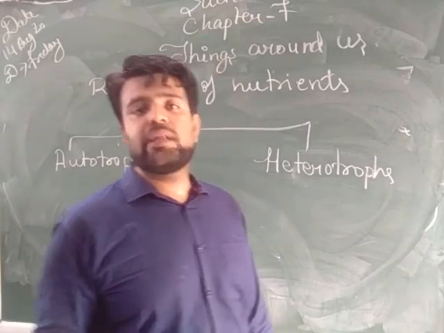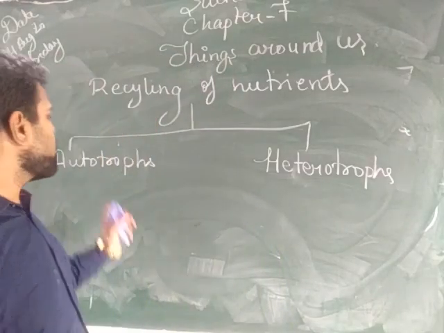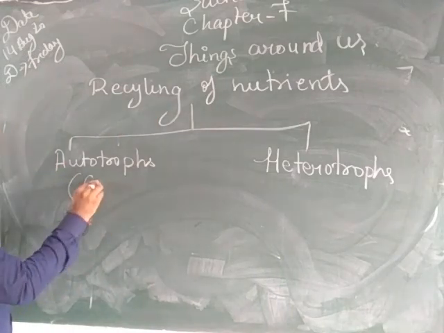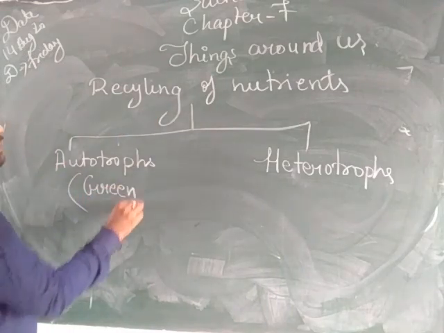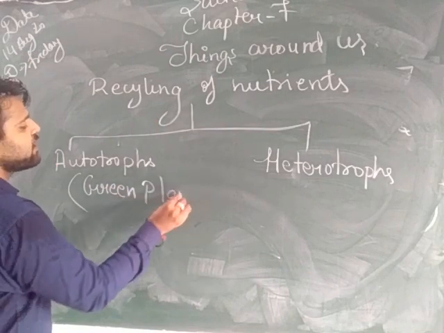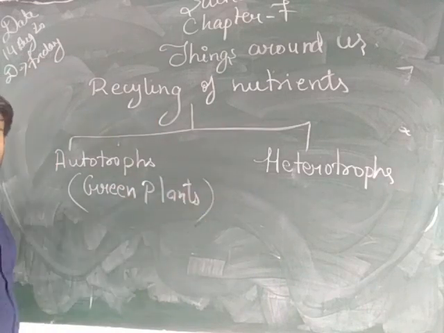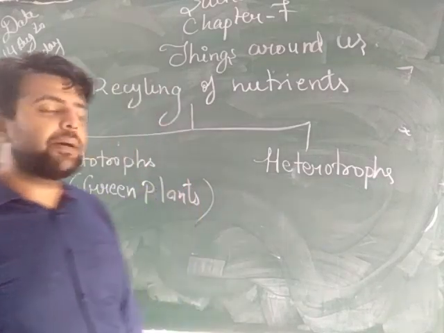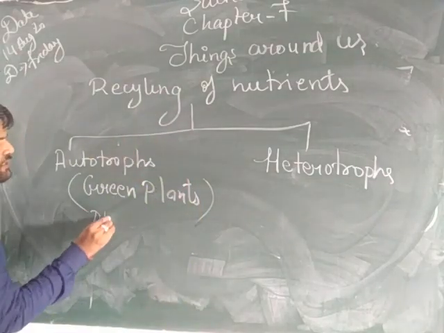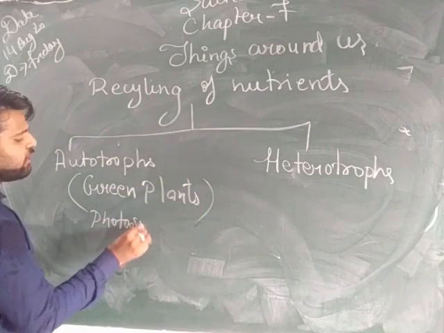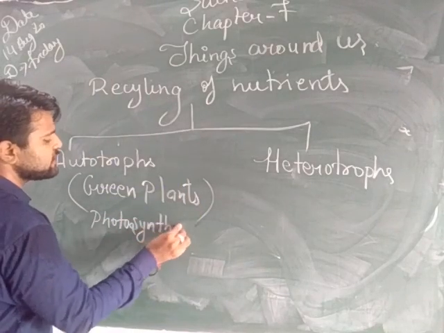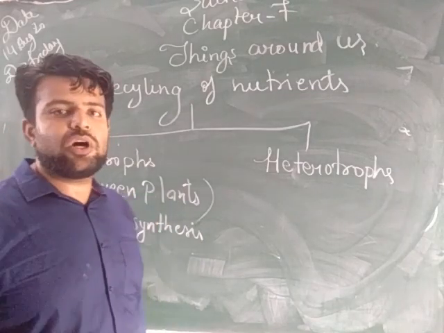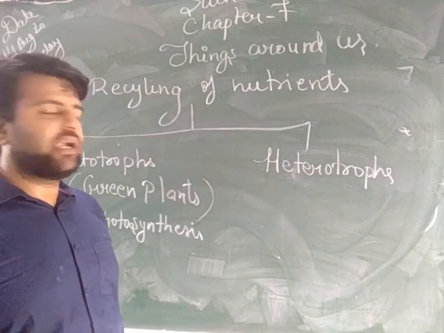So what is the example? The only example of the autotrophs is the green plant. Green plants are the only organisms which prepare their own food. Can you say the name of the process through which they prepare their food? They prepare their food with the help of photosynthesis, the process through which green plants make their food in the presence of sunlight, water and chlorophyll.